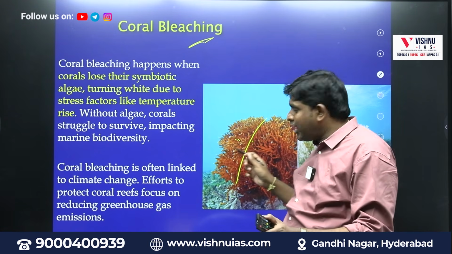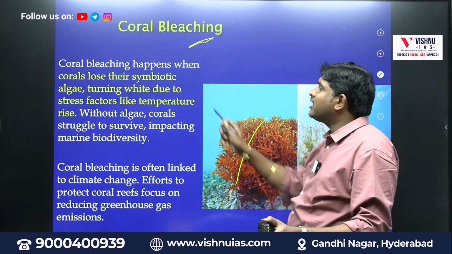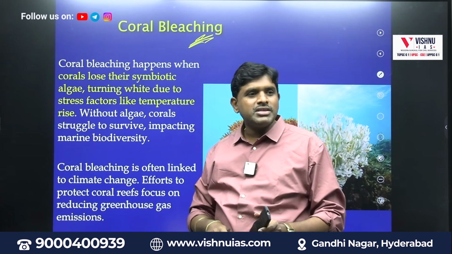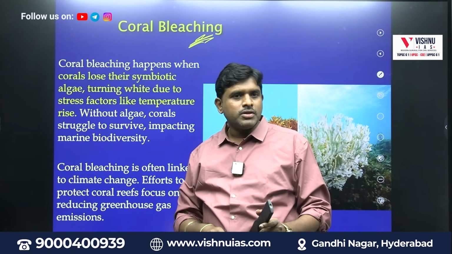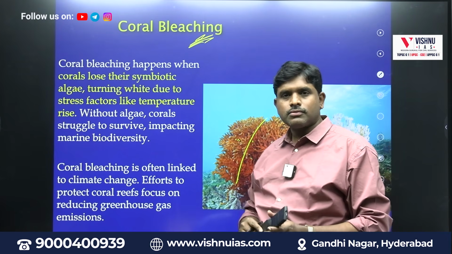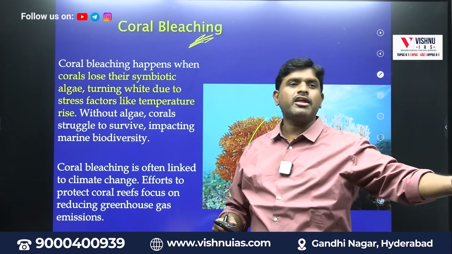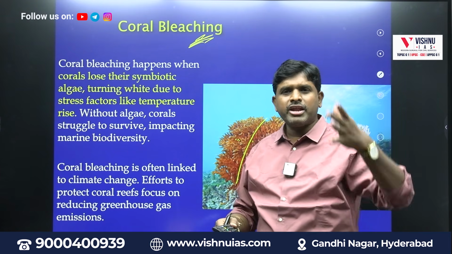When algae is dying, who will not get the food? Coral. So coral will die, that is called coral bleaching. The biggest biodiversity is in the ocean, that too in the coral reefs. If you open National Geographic channel, you will see beautiful, beautiful marine life. And one of the most beautiful marine life is what? Corals.